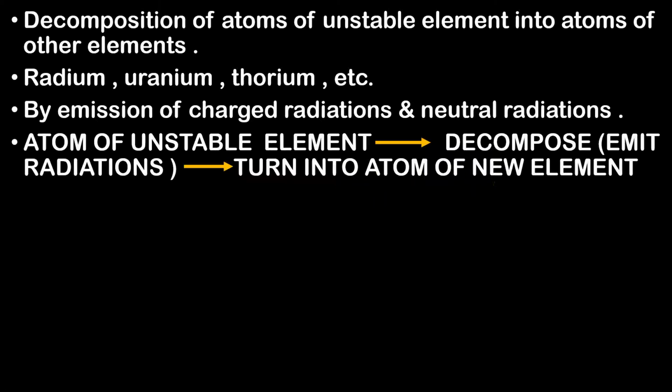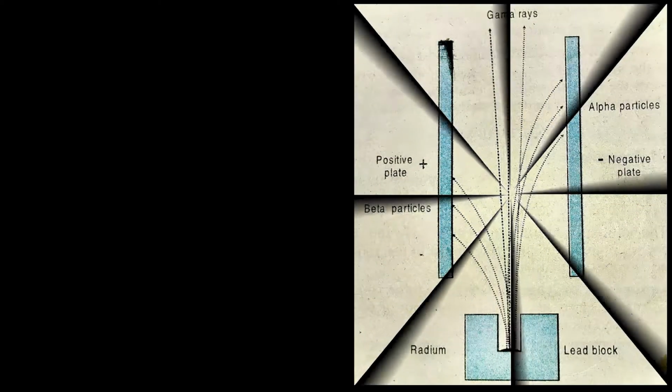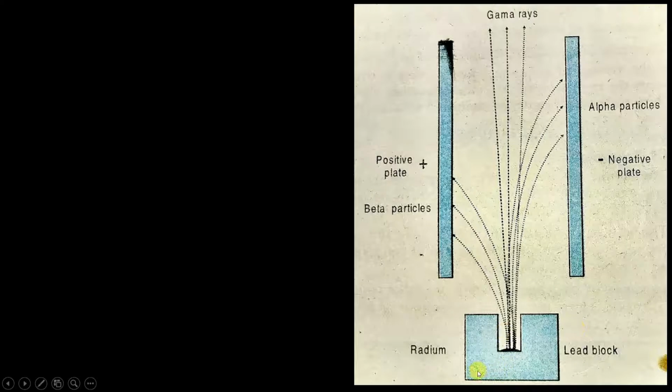So now let us understand this complete process. So for understanding this process, I take a lead block. Okay, in this lead block I have radium and I have two plates, one which is positively charged plate and one which is negatively charged plate. Now why have I taken these two plates? The work of these plates is to create electric field over here in this region. So between these two plates there is electric field created.